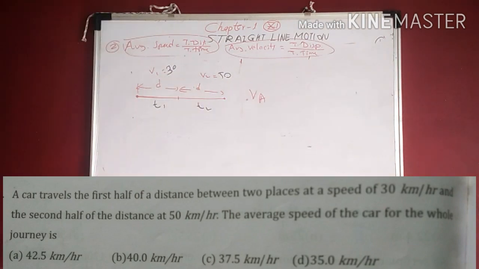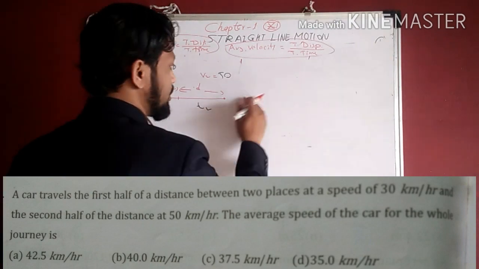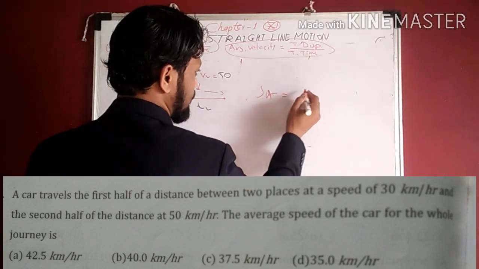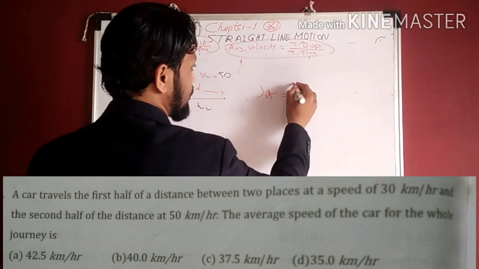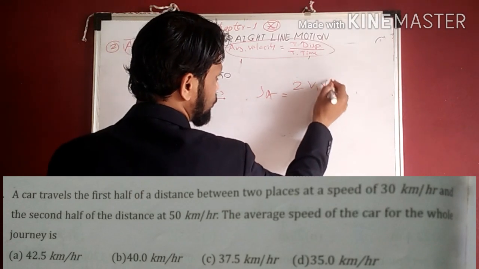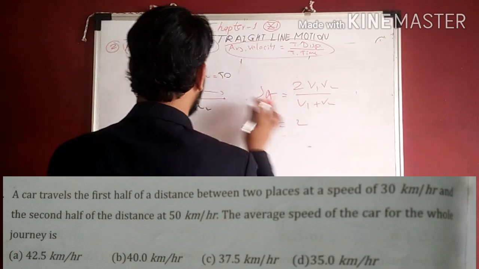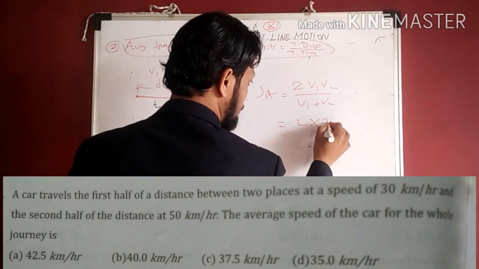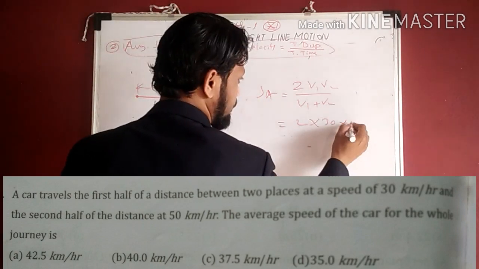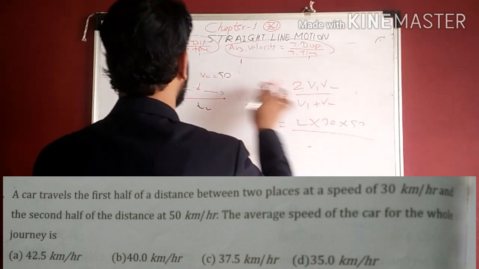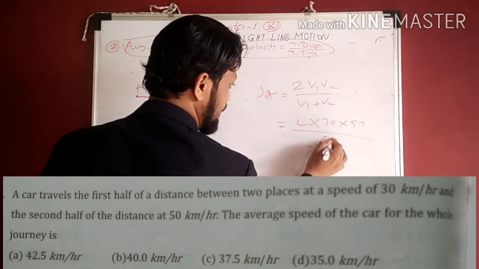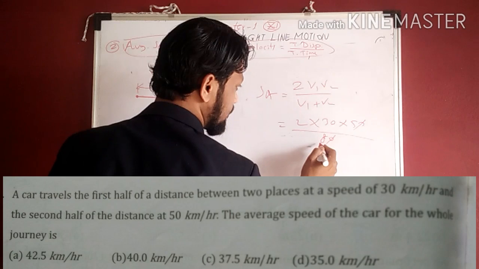Okay, here we have to find the average speed. Average speed is also the same, 2v1 v2 upon v1 plus v2. 2 into v1 is 30, v2 is 50, and v1 plus v2, 30 plus 50 is 80. The zeros get cancelled.